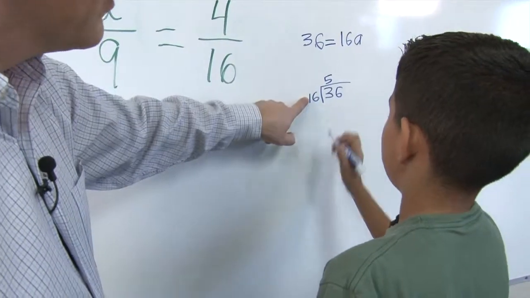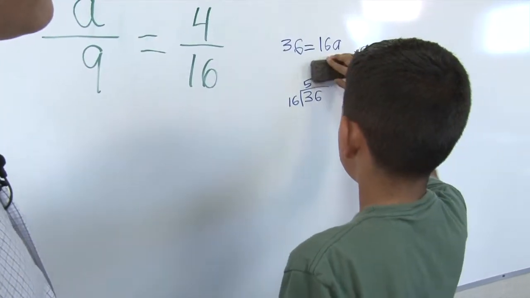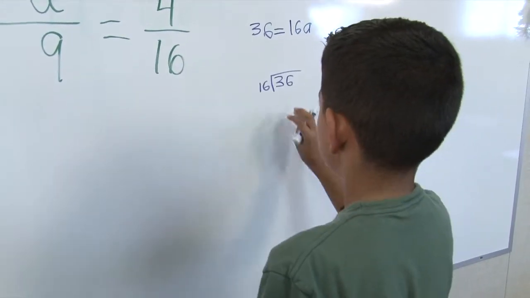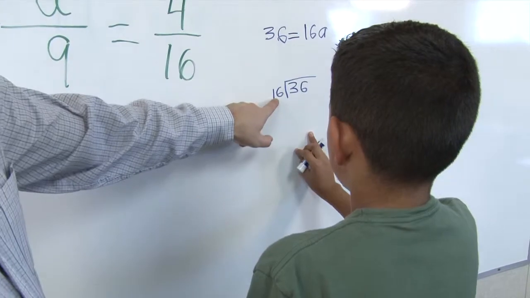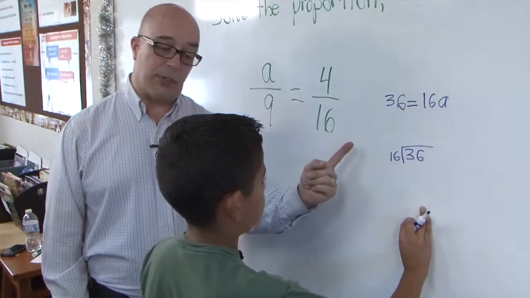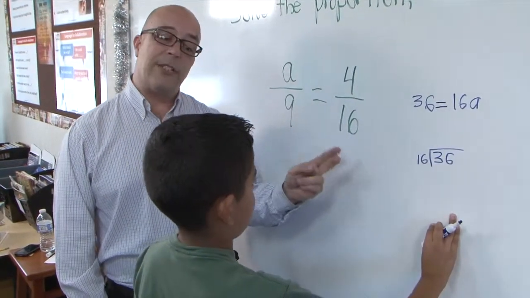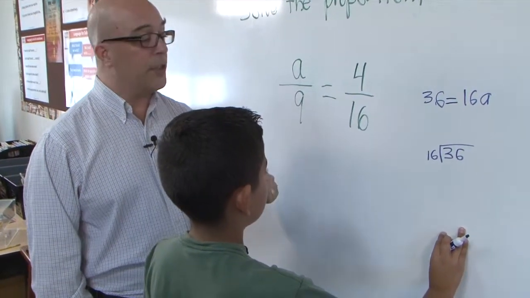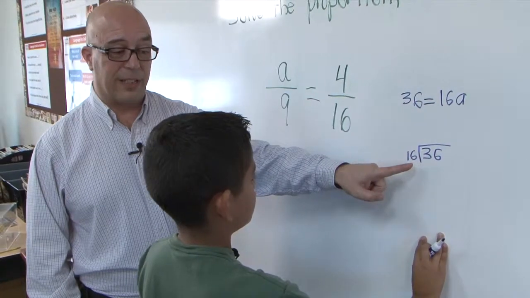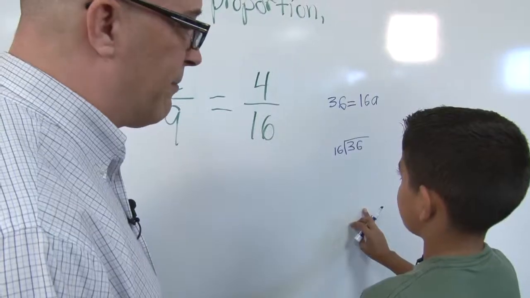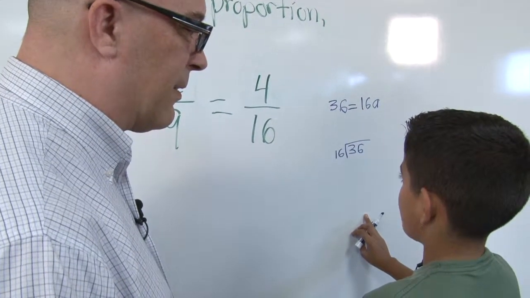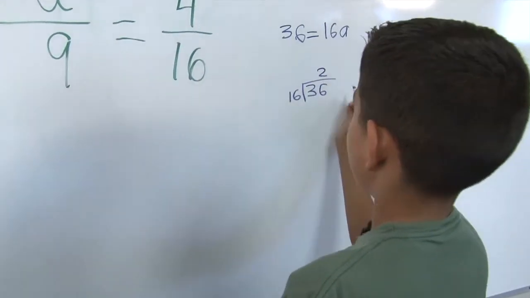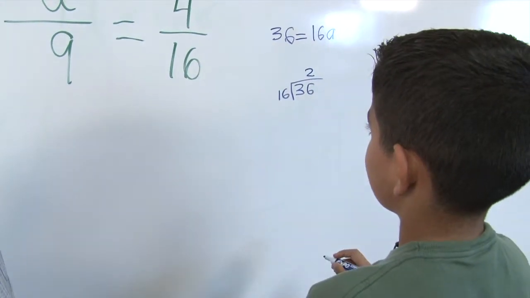Well, 5 times 10 is going to be 50, right? So that's going to be a little too high. So 16, we know it's going to go in there at least once, right? Yes. What is 16 times 2? 32. Well, that's pretty close to it, isn't it? Mm-hmm. All right, so how many times will it go in there? 2. 2 times. All right, so we'll put the 2 up there. 16 times 2 is? 32.